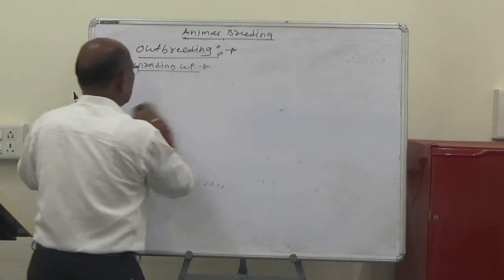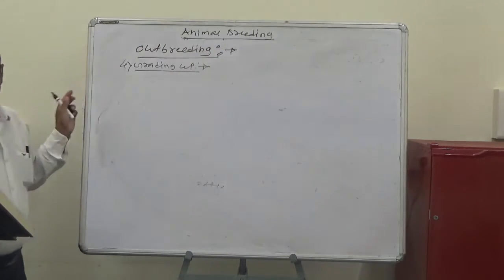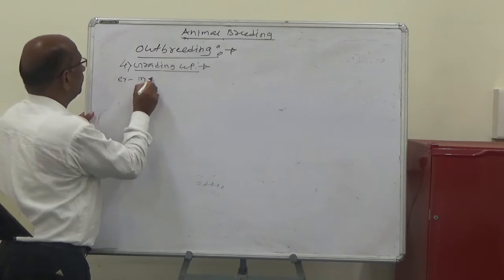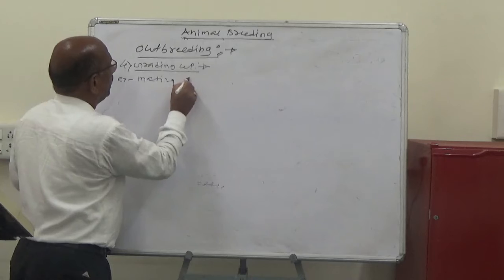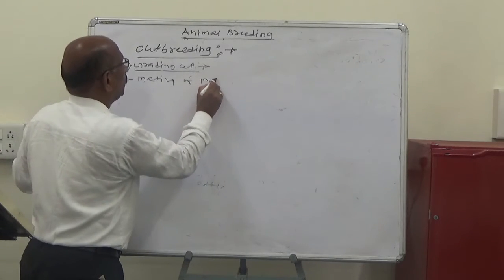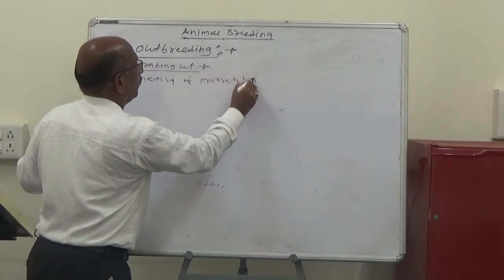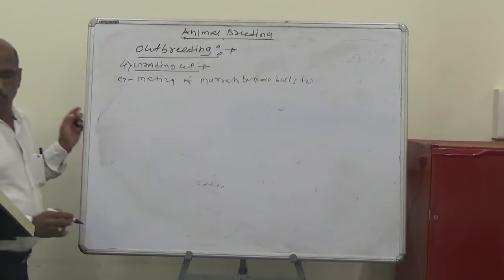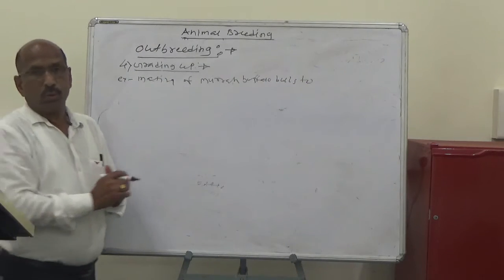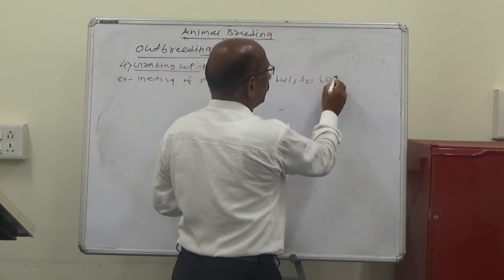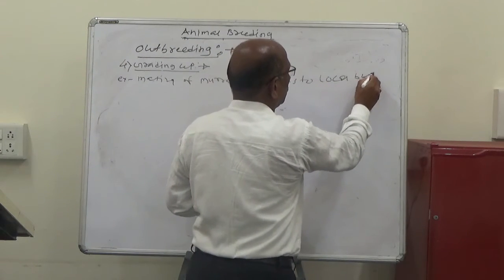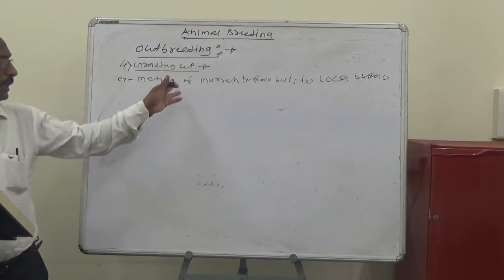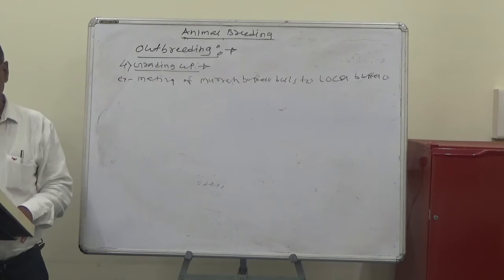In the cattle or the buffalo, the mating of the Murrah buffalo bulls. For example, mating of Murrah buffalo bulls to the local buffaloes. But the mating of the Murrah pure, the Murrah buffalo bulls to the local buffalo.